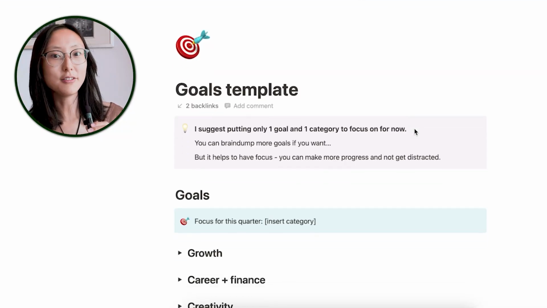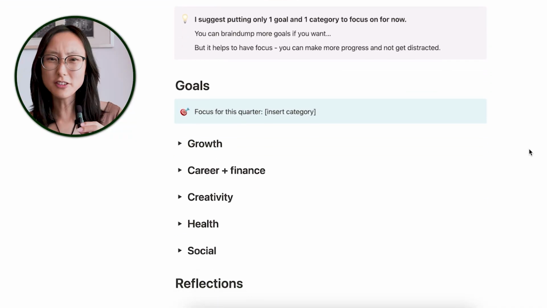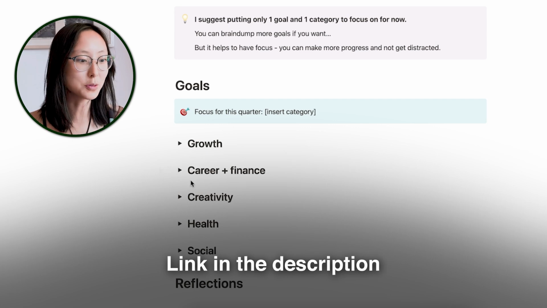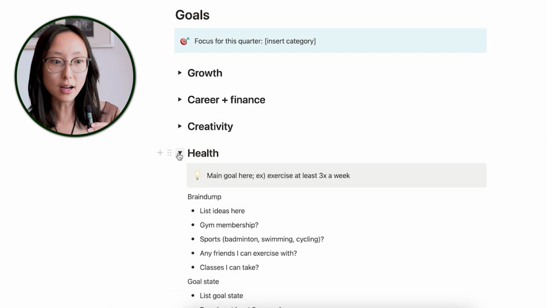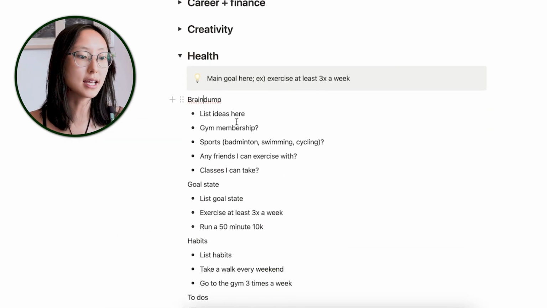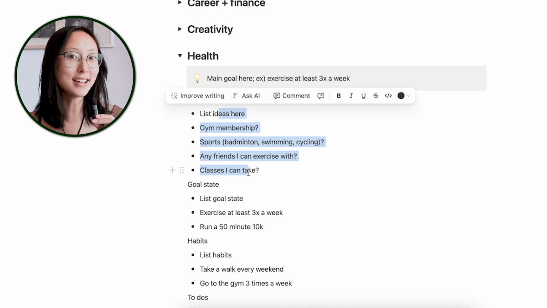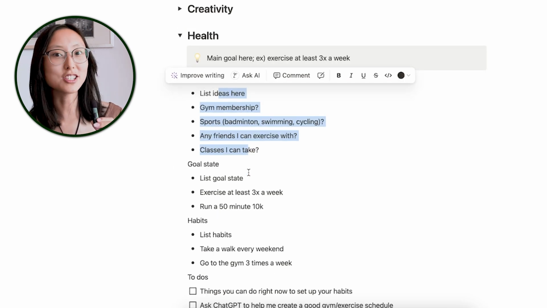Here's an example of my goals template that I use for this. It's part of my life tracking course, which I'll link in the description below. But if you wanted to focus on health, for example, you can write down a brain dump of all the ideas that you have. And this brain dump is actually so helpful.